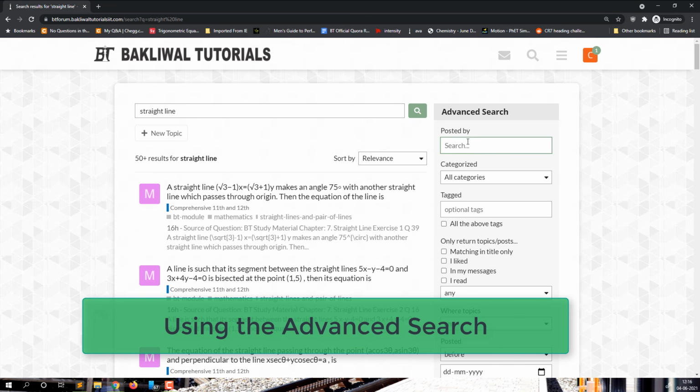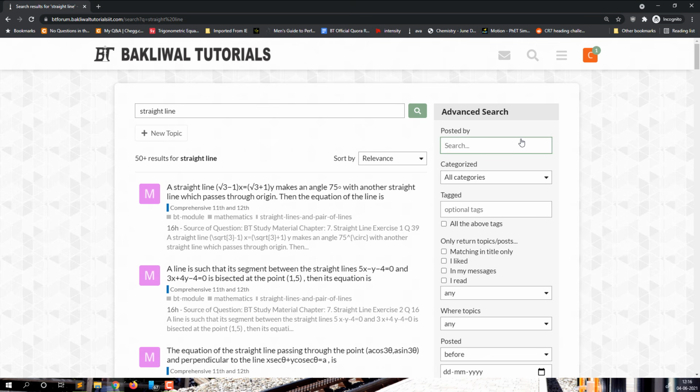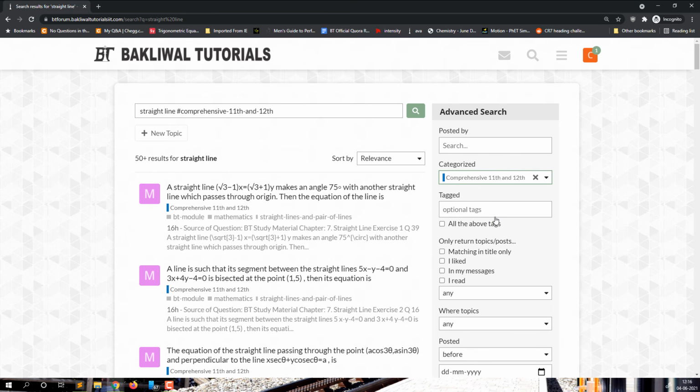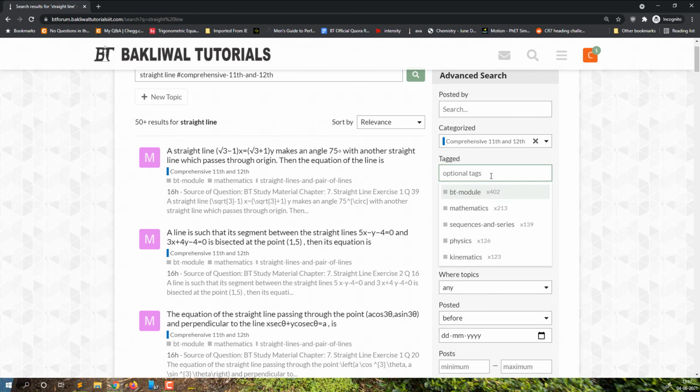So you can search by who posted them. Basically, if you want only the module's questions, or only the questions which are posted by a particular user, you can search that here. Then you can choose in which category you want to make the search. If it is comprehensive 11th and 12th, the search will be from the category comprehensive 11th and 12th. Then you can search by adding tags also.